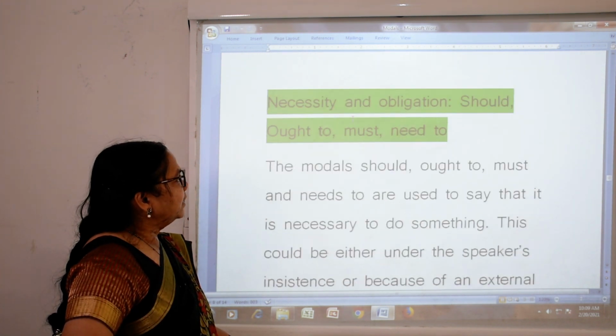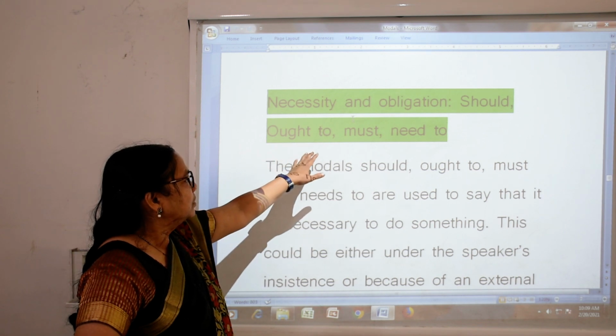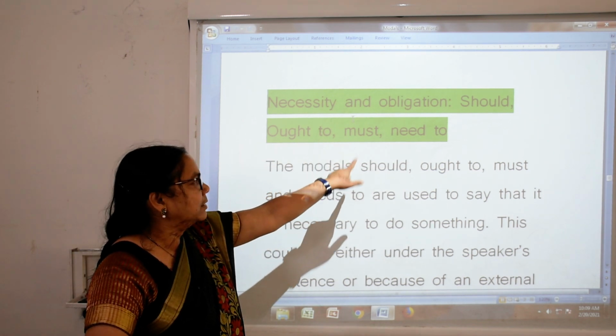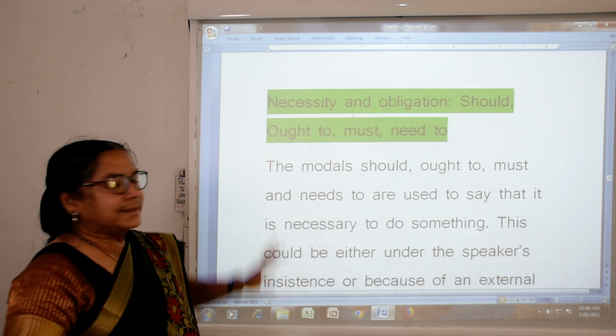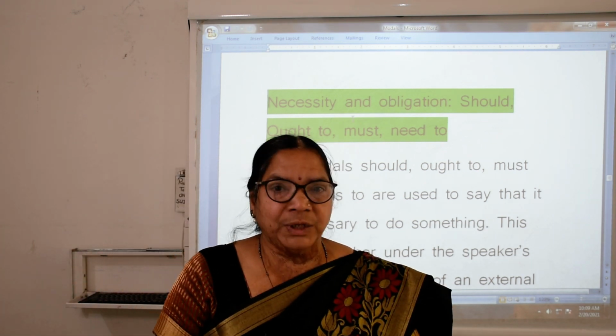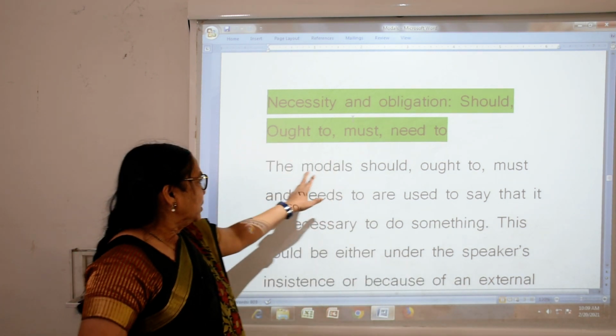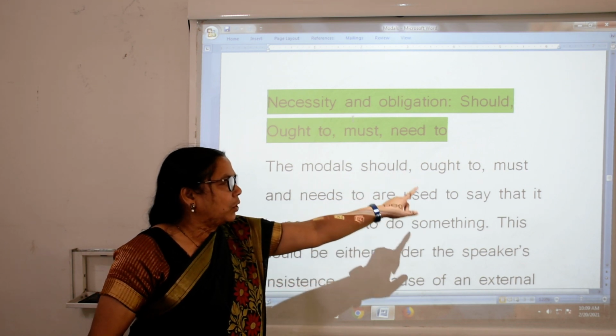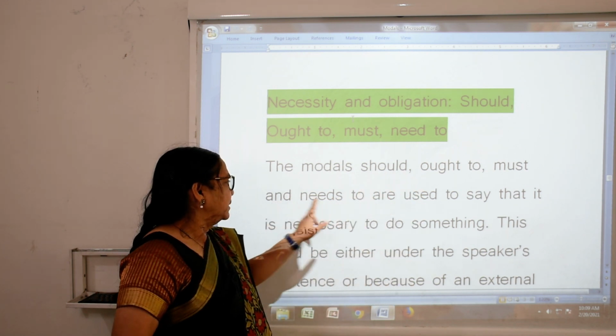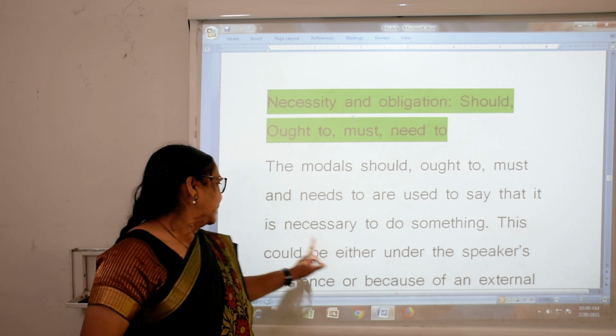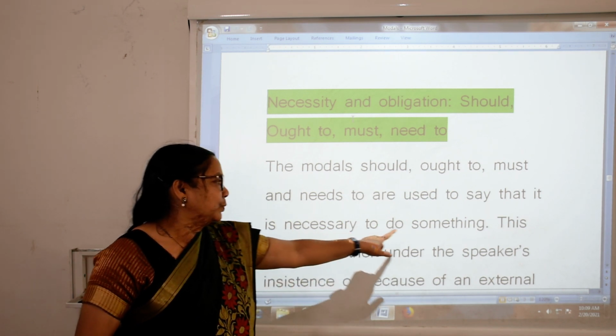Now, necessity and obligation: should, ought to, must, need to. This is for necessity and obligation. The modals should, ought to, must and need to are used to say that it is necessary to do something.